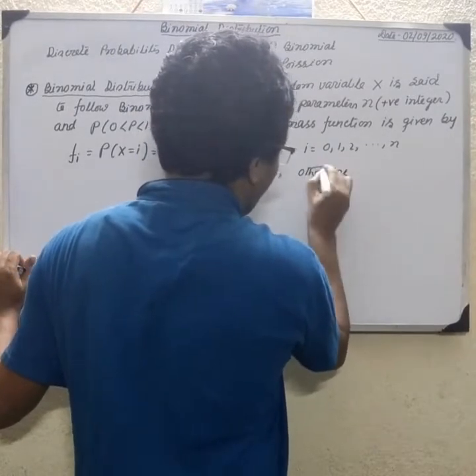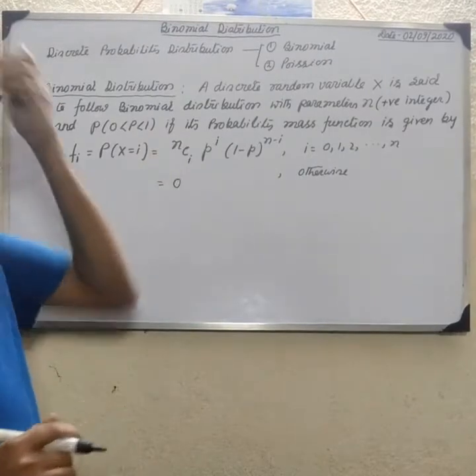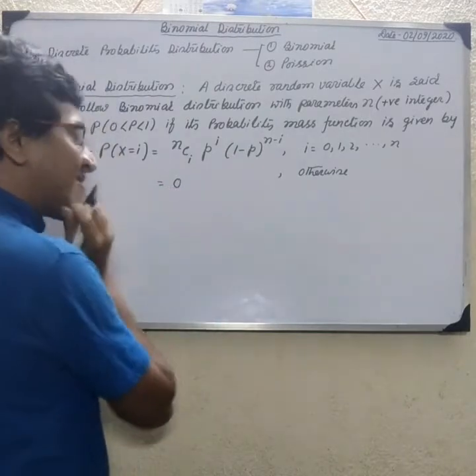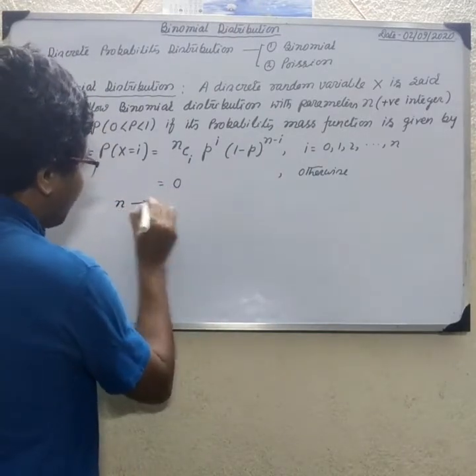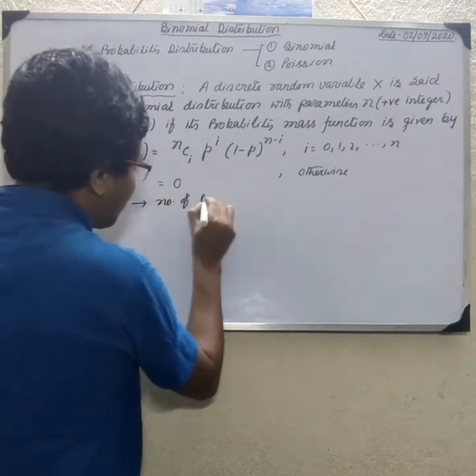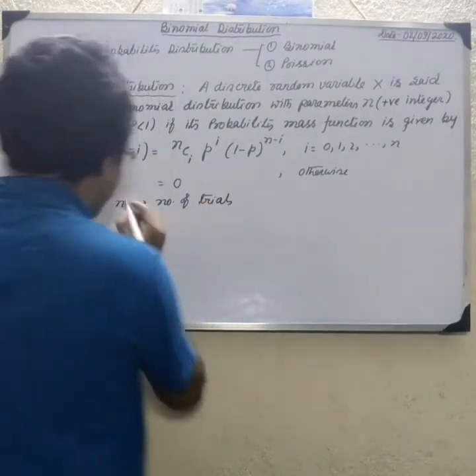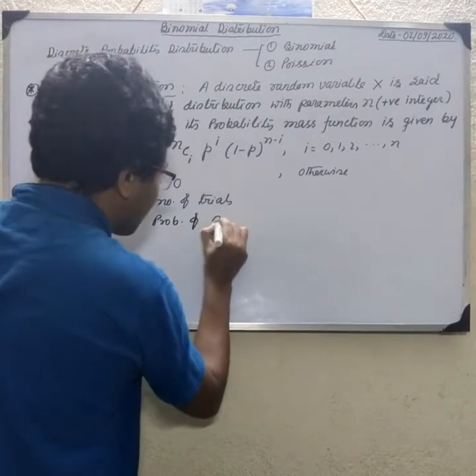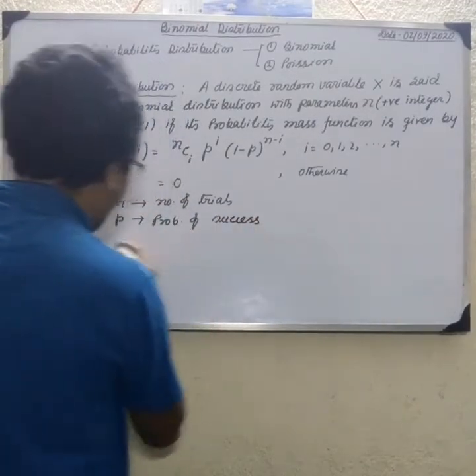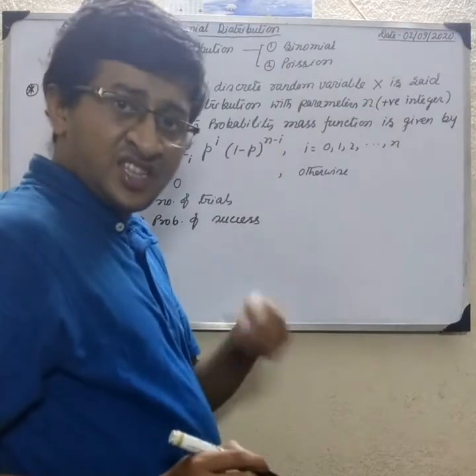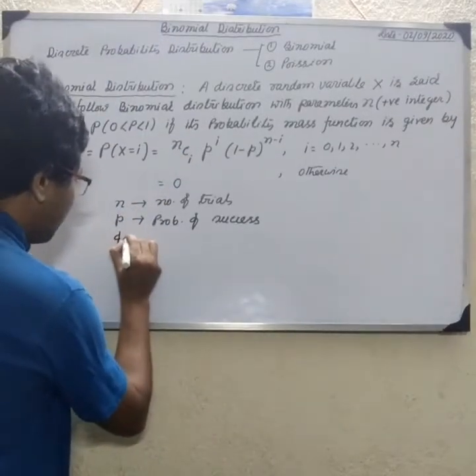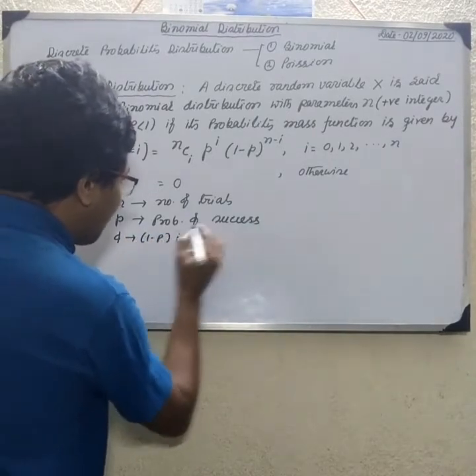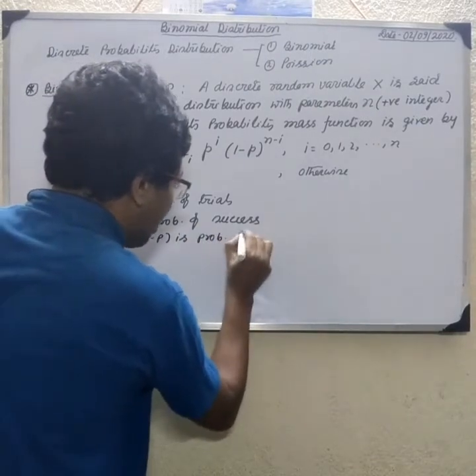Here n is the number of trials, and p is the probability of success. Obviously 1 minus p, which we take as q, is the probability of failure.